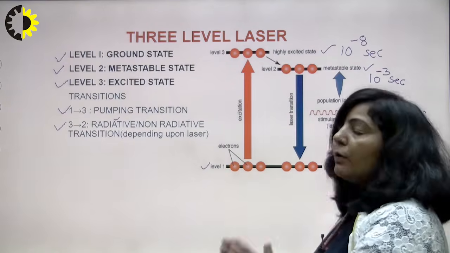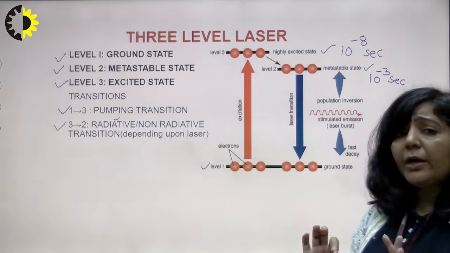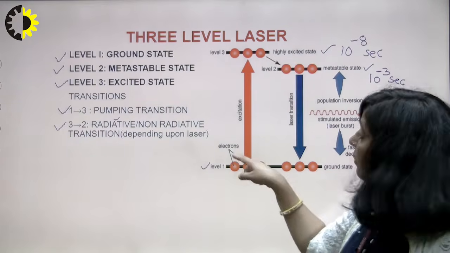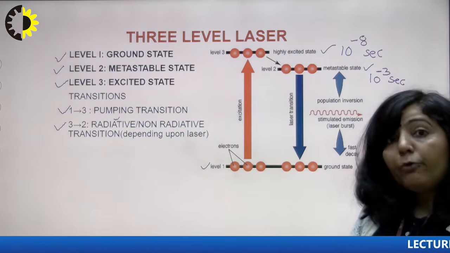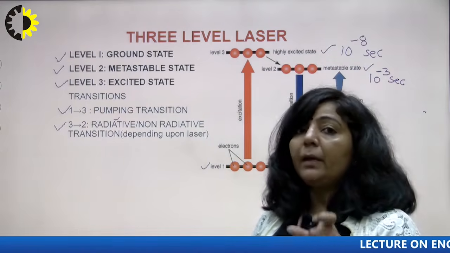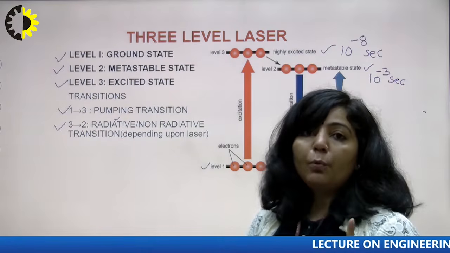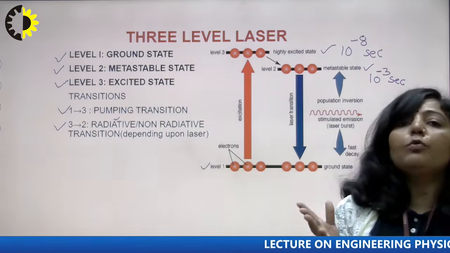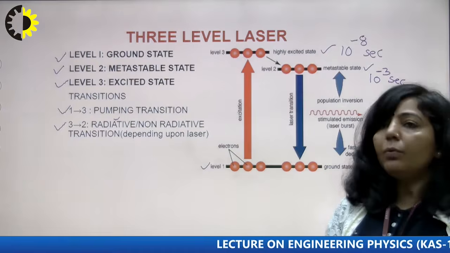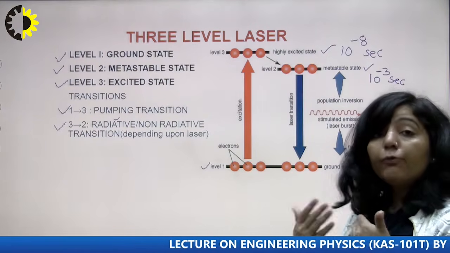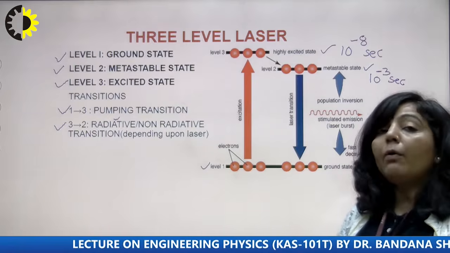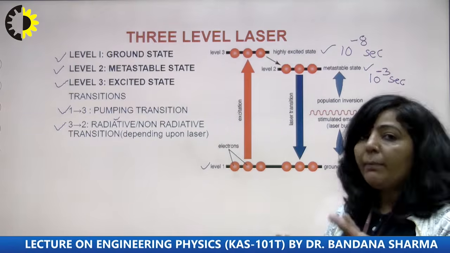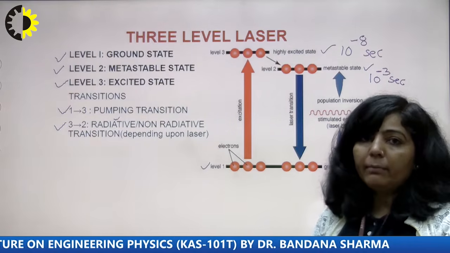So what is the meaning of this? The first transition in a 3-level laser is always the pumping transition from 1 to 3. Then from 3, the second transition will be that they are going to come down from 3 to 2. So they are having two options. Either they will come down by emitting photons, then that is known as radiative transition, or they can come down from 3 to 2 without emitting photons, so that will be non-radiative transition.